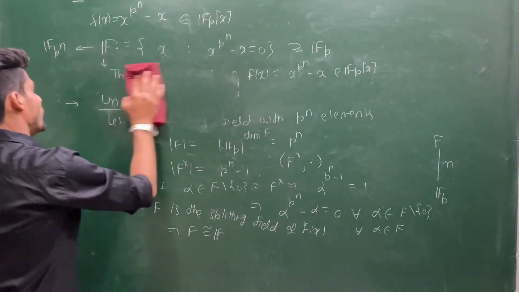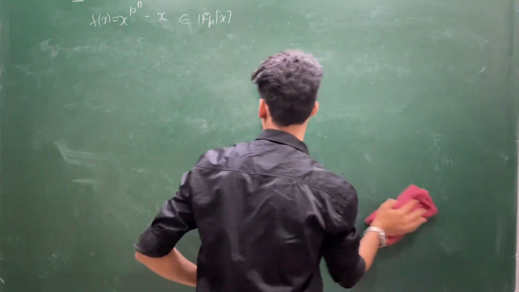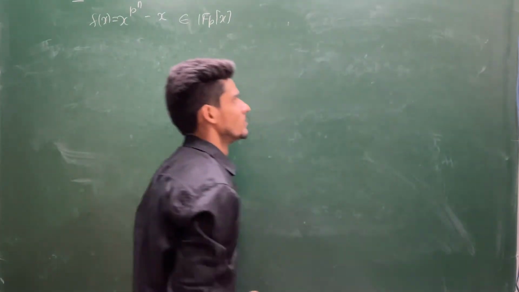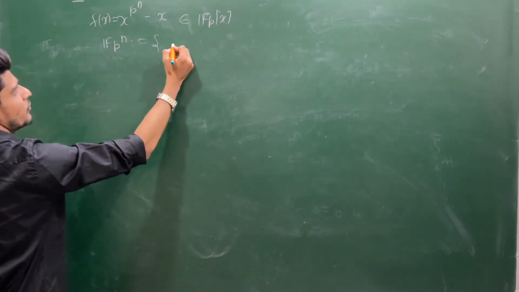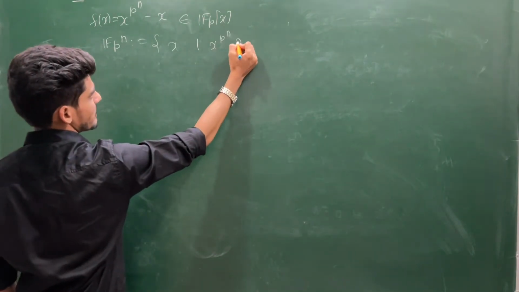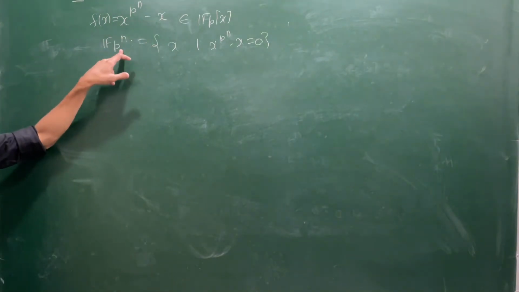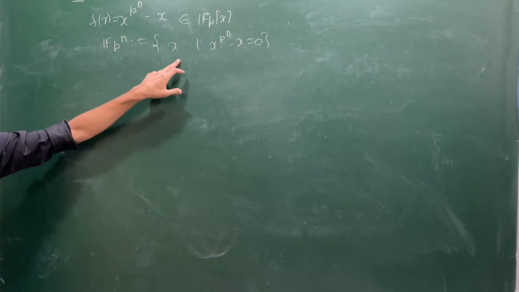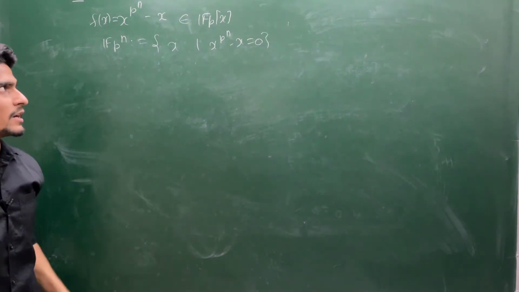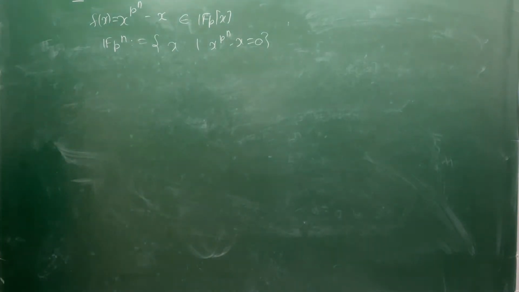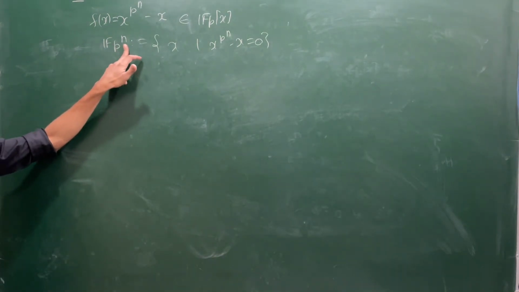Now once it is the splitting field, I have a very nice criterion. I can talk about the Galois group. So what can you say about the Galois group? See, this Fpn is the collection of all x such that x power p power n minus x equals 0. Now if someone asks you to give the field with p power n elements, you can give that person this. You say collect all the roots of this equation, and you have a field which contains a copy of Fp as a prime subfield. So this is the finite field with p power n elements, and you can construct it for any given p and any given n.